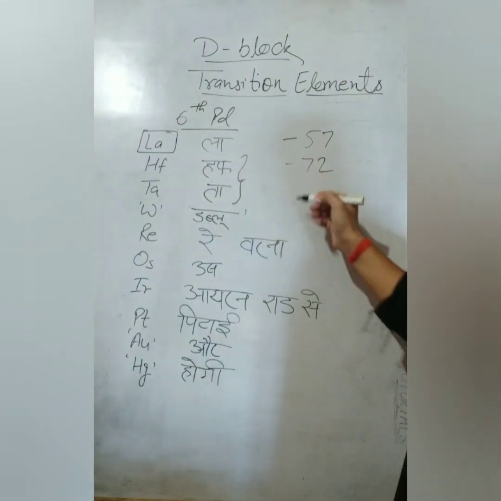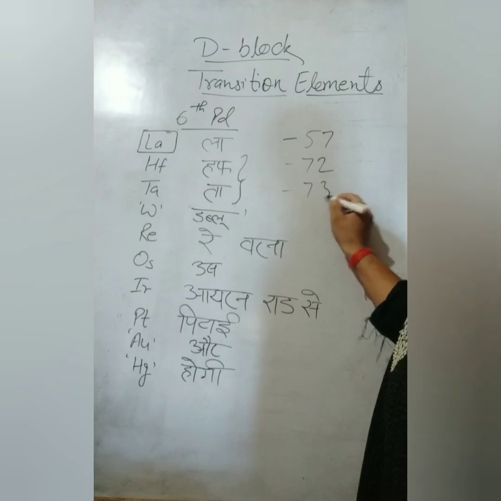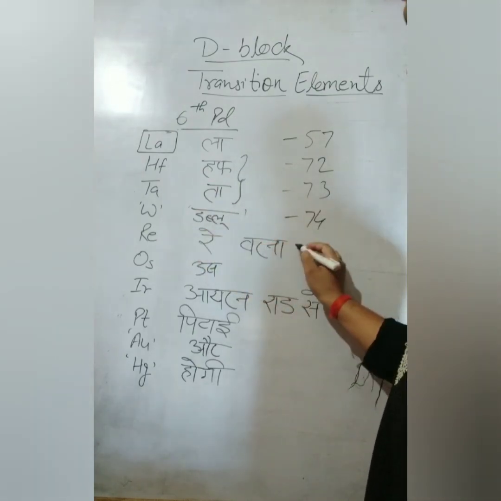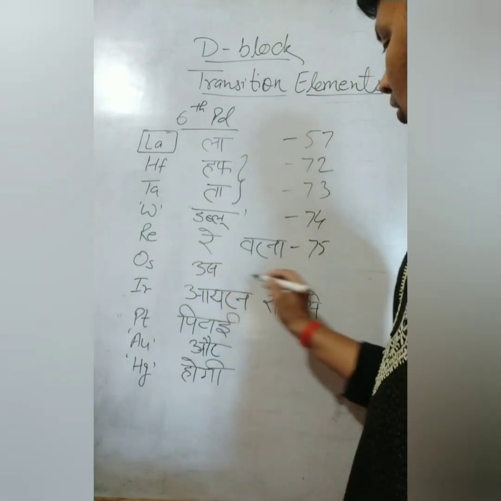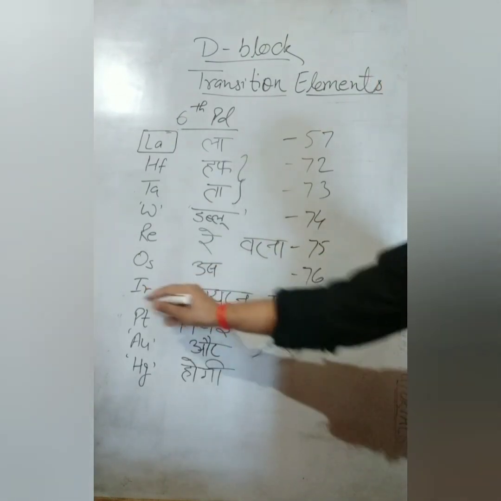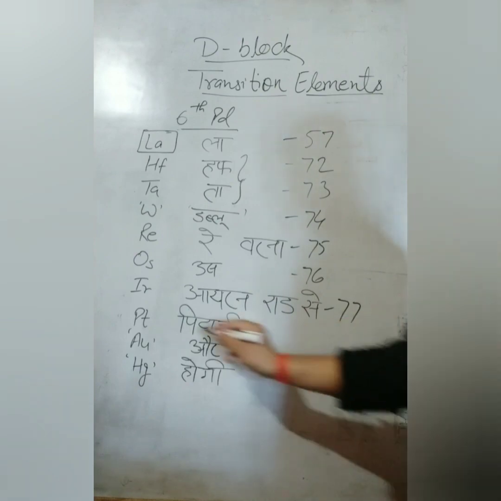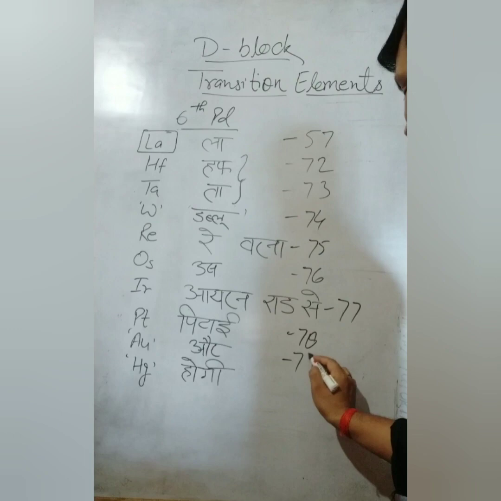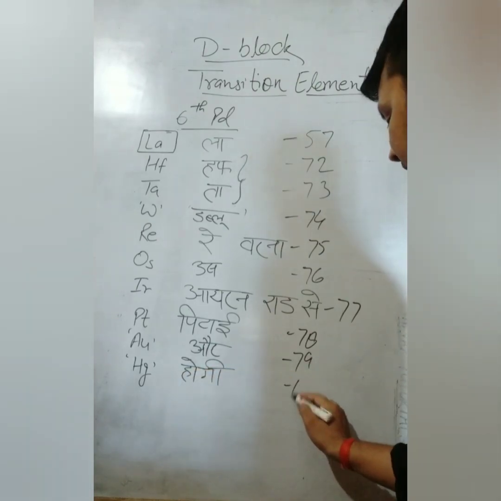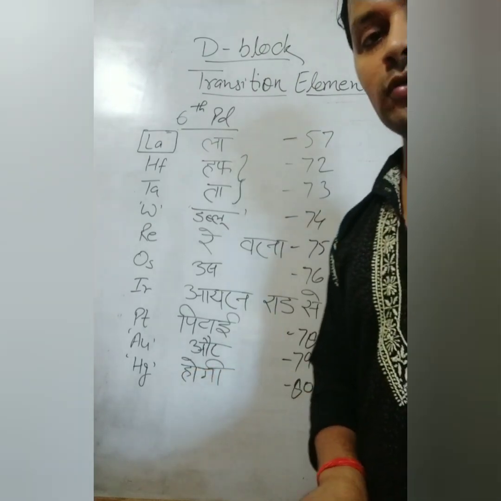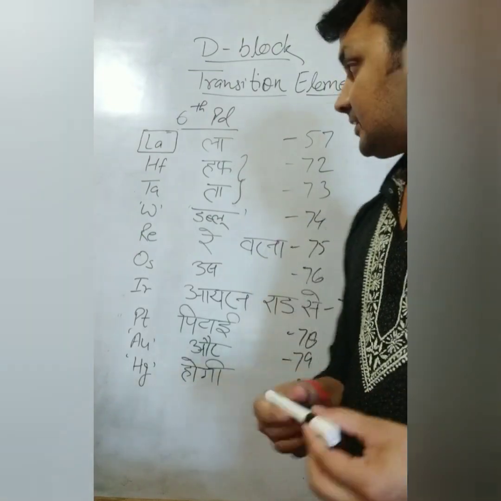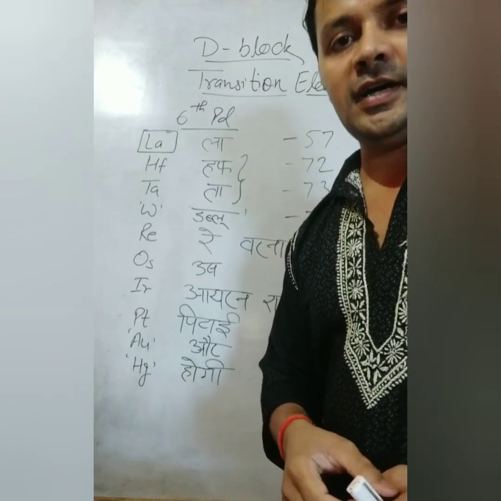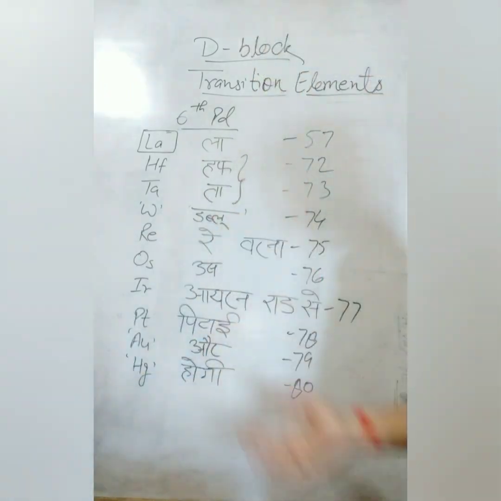That is hafnium, it is 72. Then tantalum 73, tungsten 74, rhenium 75, osmium 76, iridium 77, platinum 78, gold 79, and at last mercury 80. So easy to learn the atomic numbers, symbols and names of the elements of the D block. Next we will start with the F block elements. Take a look.